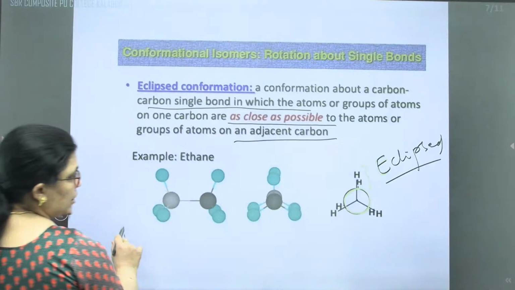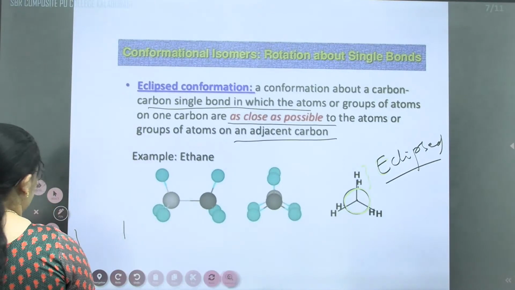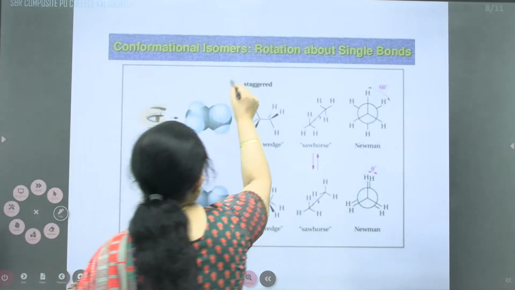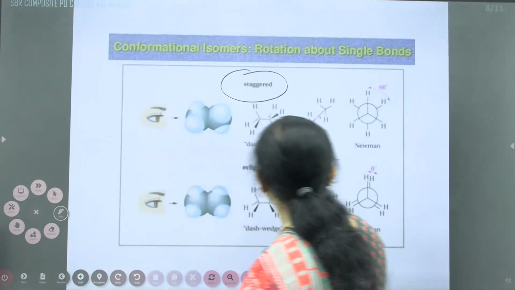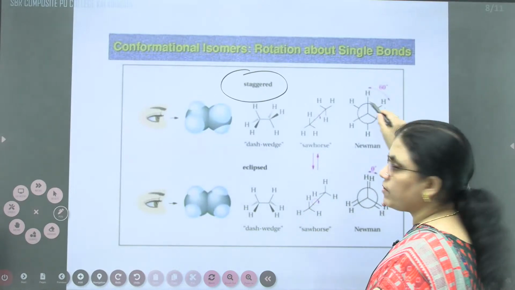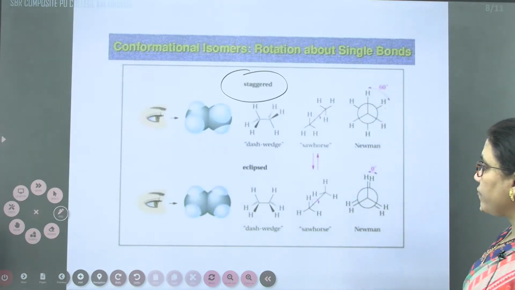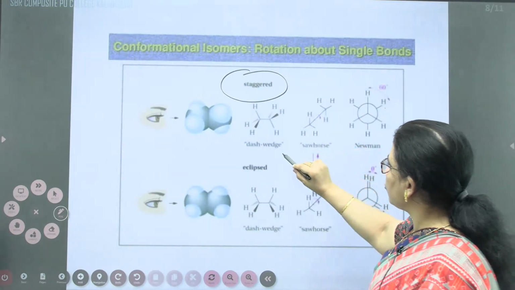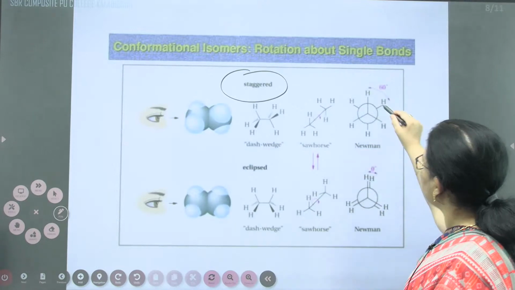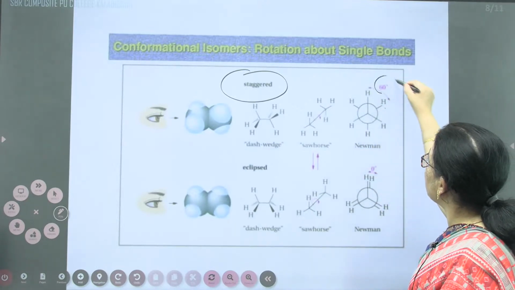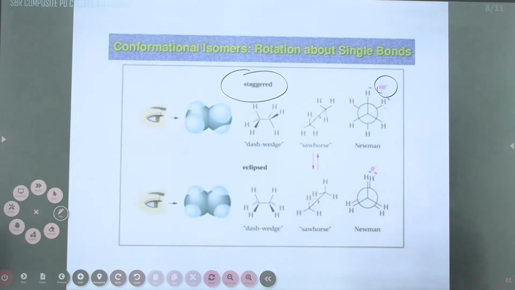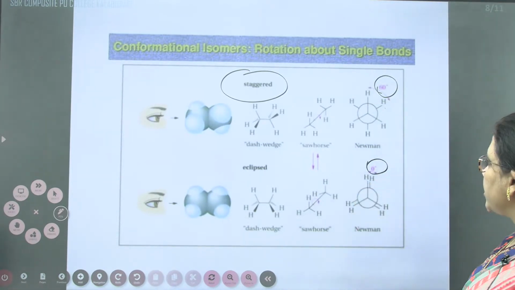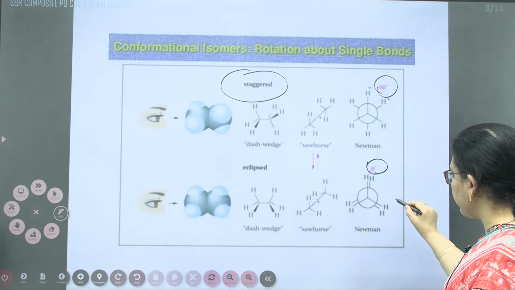They will be unstable. In the case of the staggered conformation, you can see they are far away from each other. I have written both over here. When they are far away from each other, they are stable. The bond angle is how much, children? 60 degree we said. Here the bond angle is 0 degree. They are very close to each other. That's why they are less stable.